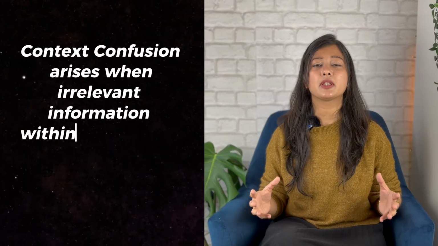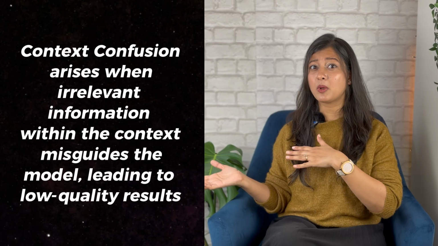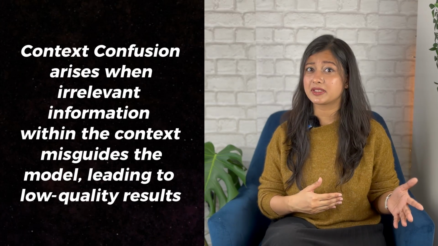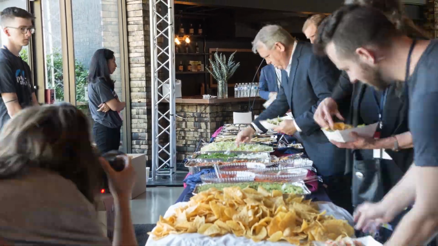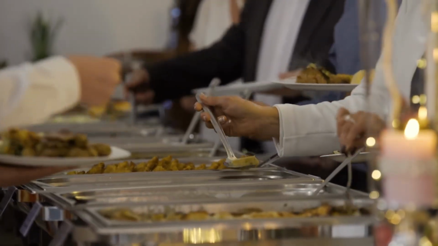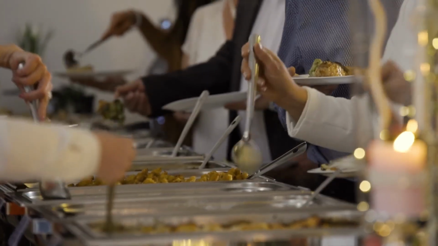Context confusion arises when irrelevant information misguides the model and leads to low-quality responses. To understand this better, imagine you are at a massive buffet where 100 dishes are being served. Instead of enjoying the experience, you become overwhelmed, unsure of what to choose, and second-guessing your selections. That's exactly what happens when models are given too much information. They try to attend to everything, even if it's irrelevant. In other words, if something is in the context, the model has to pay attention to it, even though it is useless. And that's the problem.